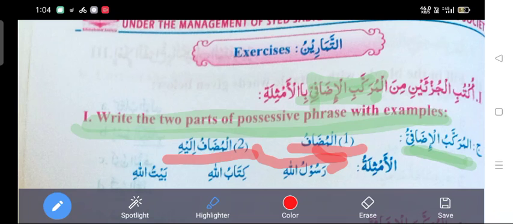Then give the heading al amsilatu, which you can again copy from the question. Then write these easy examples one after the other: Rasulullahi, Kitabullahi and Baitullahi. Got it?